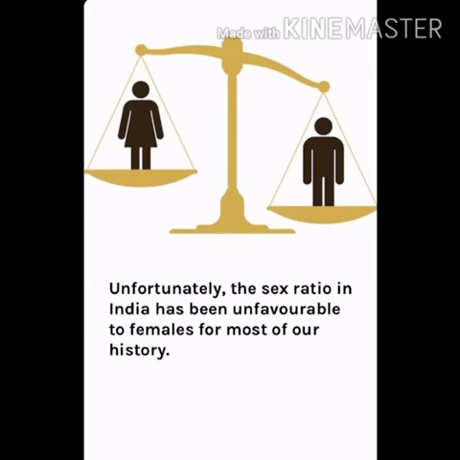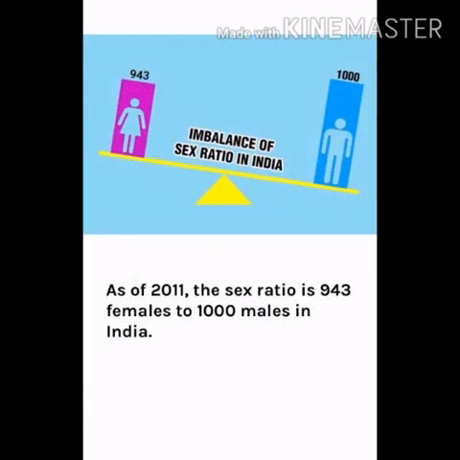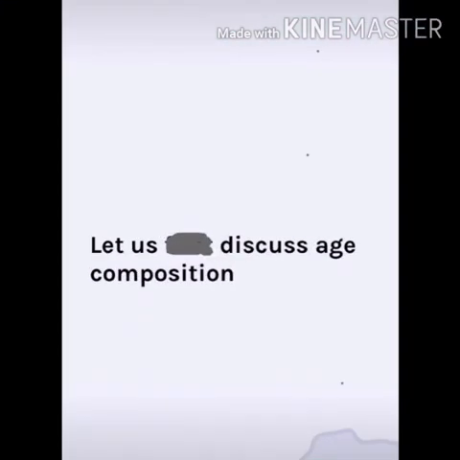So it is considered to be balanced when the number of females is equal to the number of males. However, in countries like India, the number of females is quite less as compared to males, and hence it is an alarming thing. So now let us look at the second classification, which is the age structure.